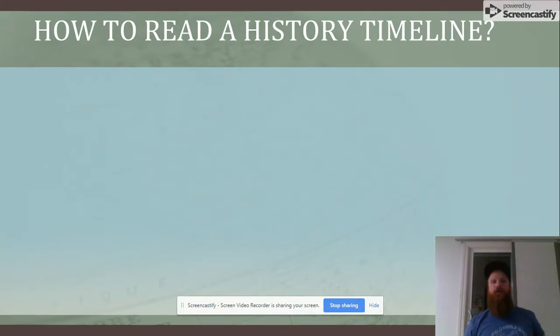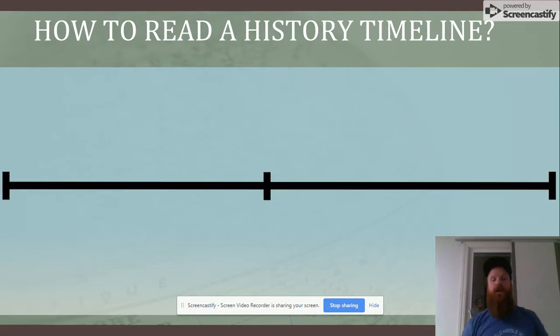Last thing we're going to do, we're going to plot all of these three religions out on a timeline. If you look to the bottom of your paper, you should see this timeline, at least this blank one. The first thing we do in every history timeline, just like you would do in a number timeline, is know where you are in history. So you always start with a 0. A 0 goes right dead center.